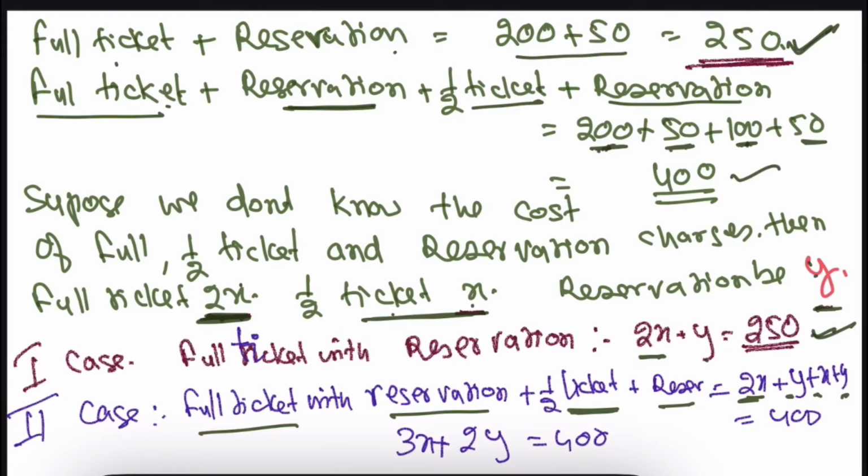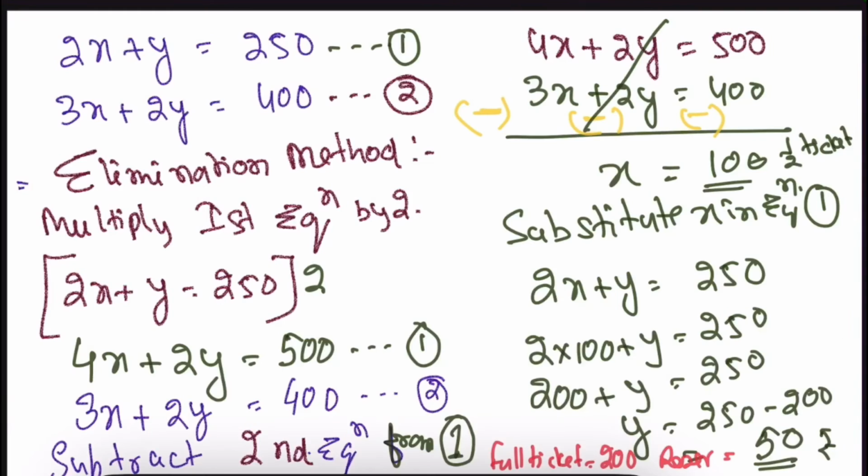That is how much? 400 rupees. So now let's add it. 2x plus x is 3x, and y plus y is 2y, that is 400. Now we have two equations: 2x plus y equals 250, and 3x plus 2y equals 400.